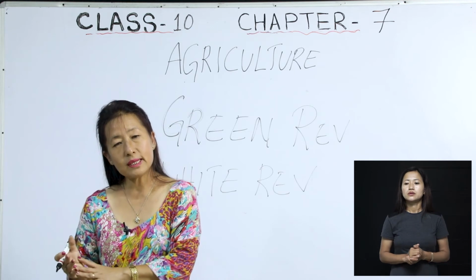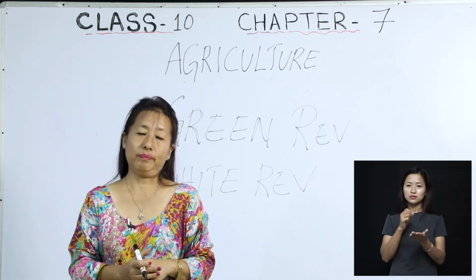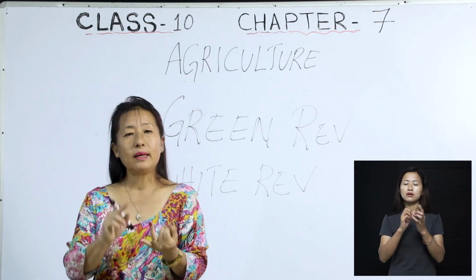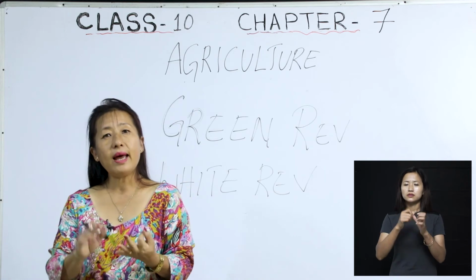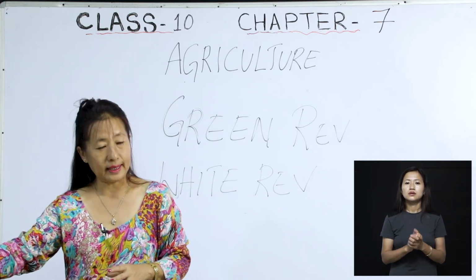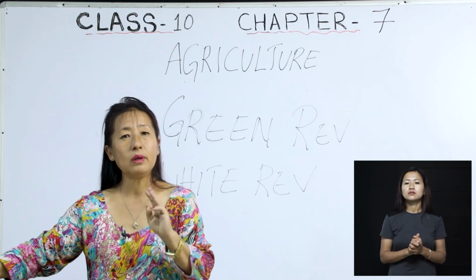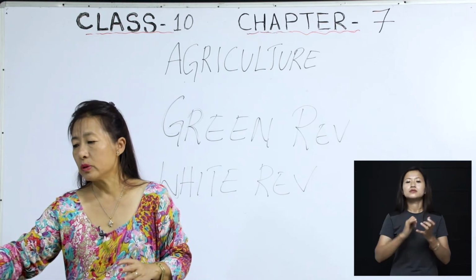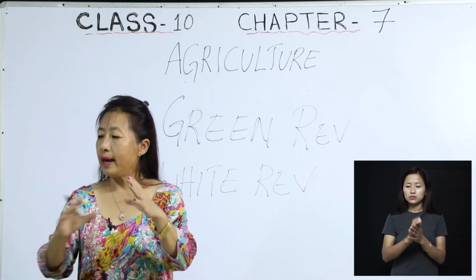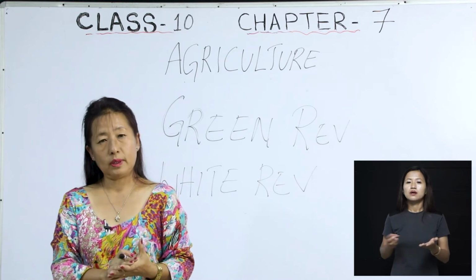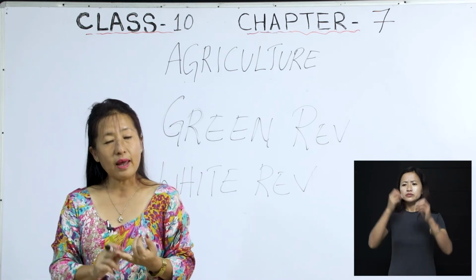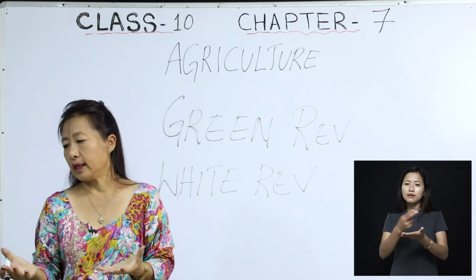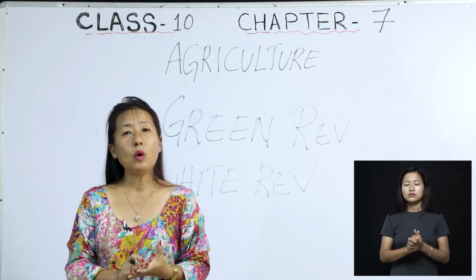Then we have also discussed the three cropping seasons, okay? One is called Rabi, isn't it? The second one is called Kharif, and the third one is called Zaid. That is what we have discussed. So these are the three cropping seasons. Then regarding the Rabi crops, these are sown in October to December and harvested in April to June. Then talking about Kharif, okay? Kharif crops are sown in June and harvested in September to October.